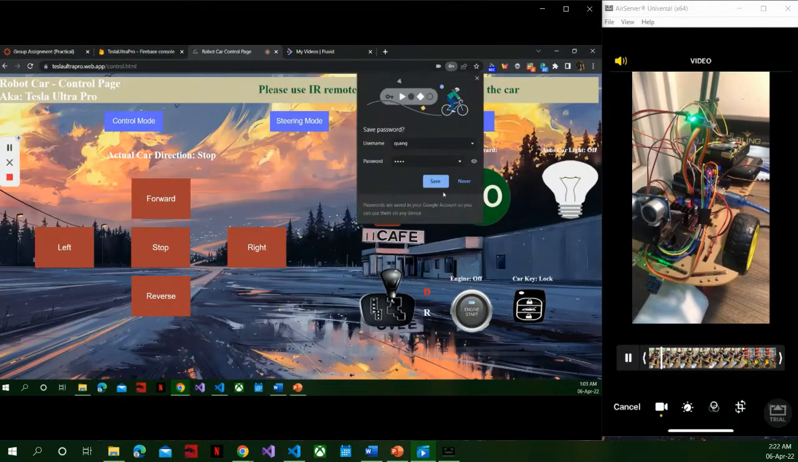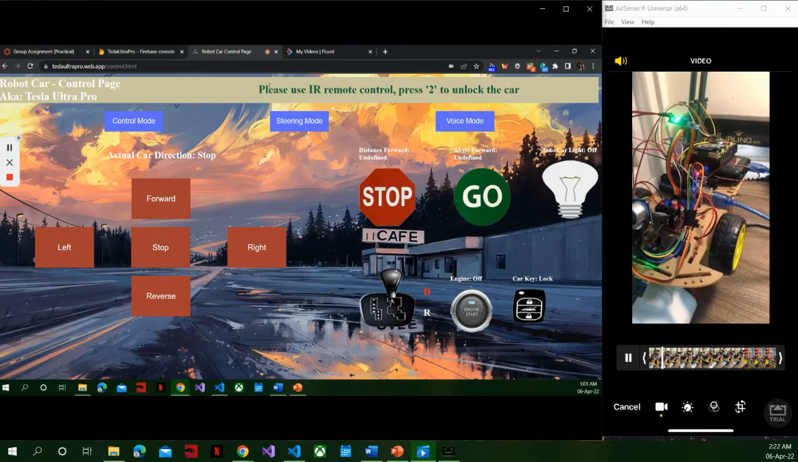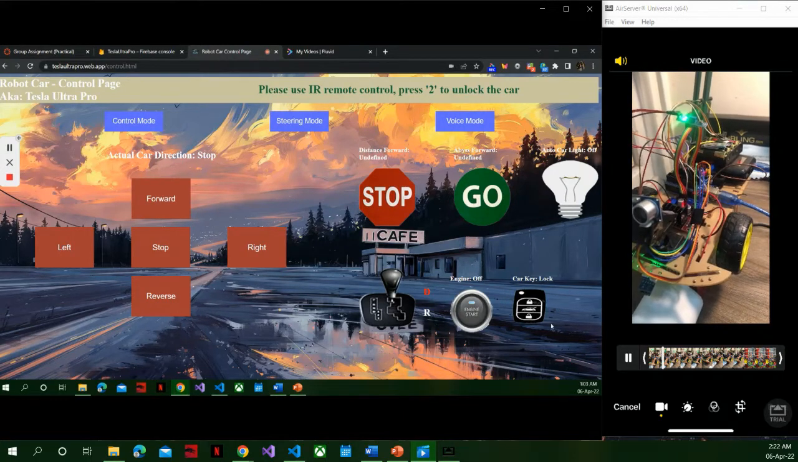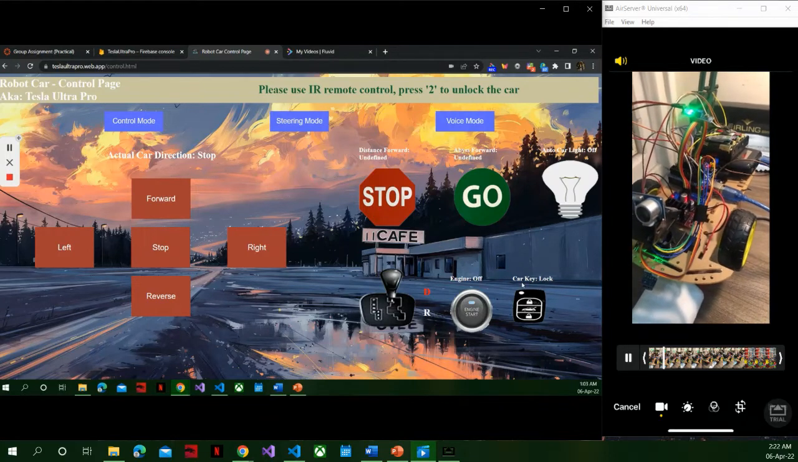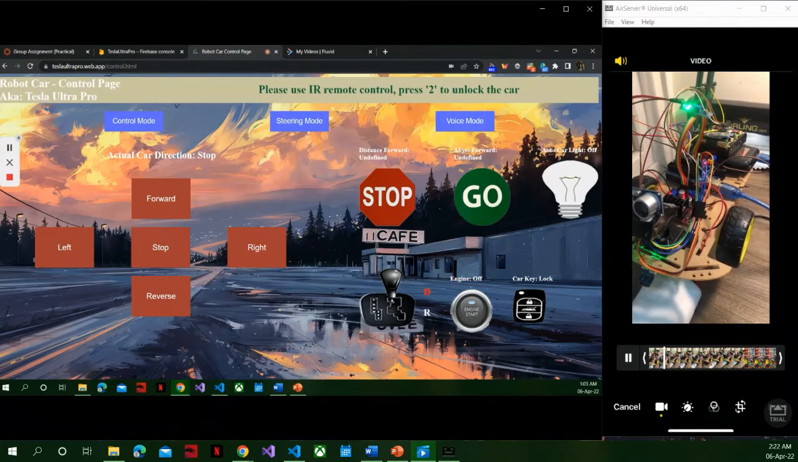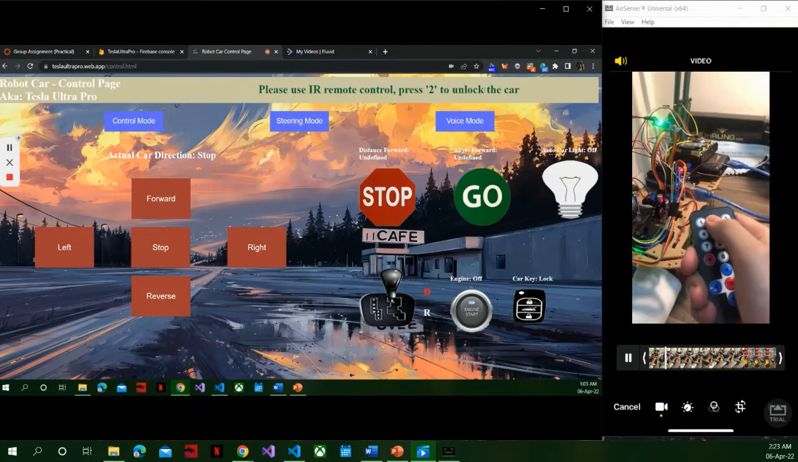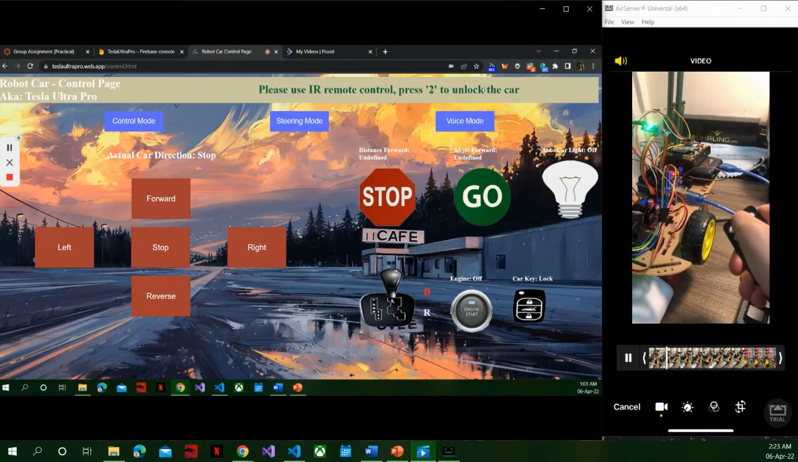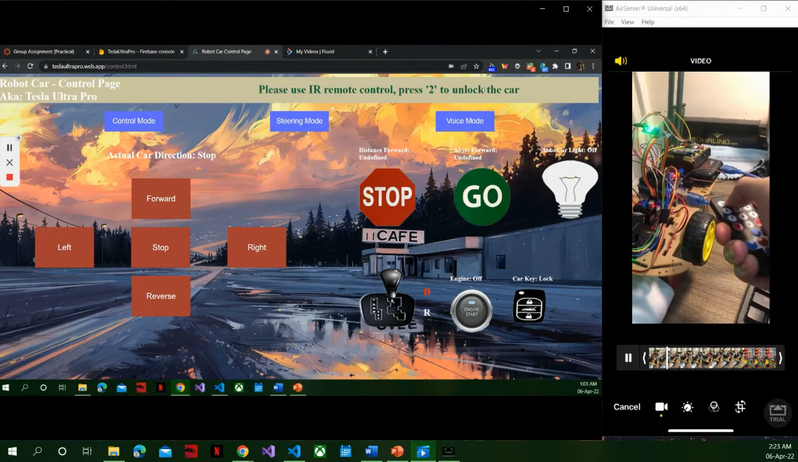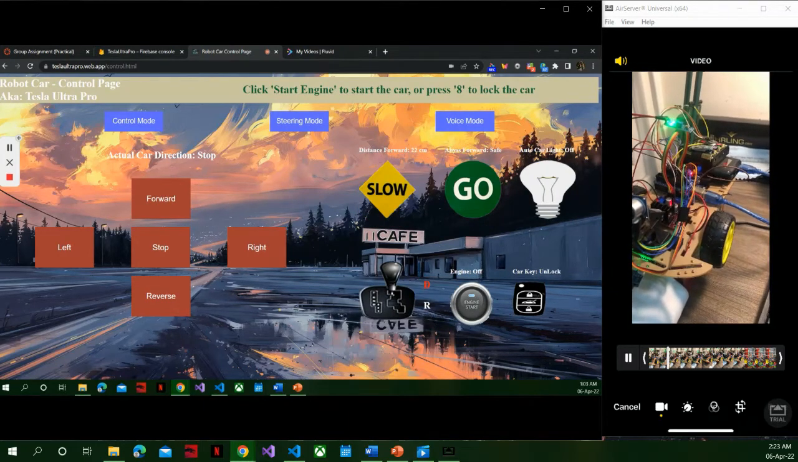Okay, here's the control page. You can see, if the car key is locked, you cannot do anything. So here you can see we use the VR remote to unlock the car. Here is the VR remote. So I will press 2. Okay, you can see the car key is unlocked.